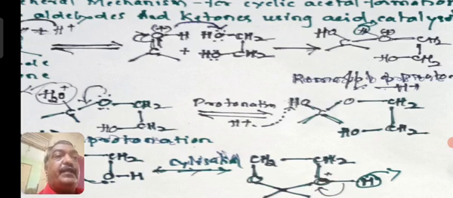So you will get OH, C, then still H is there, and a plus charge, O-CH2CH2OH. So what happened? The lone pair of electrons from ethylene glycol is added towards the carbon to form this cation.